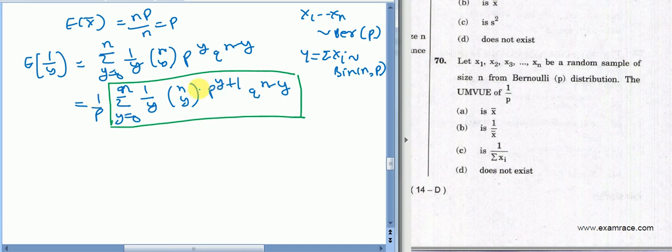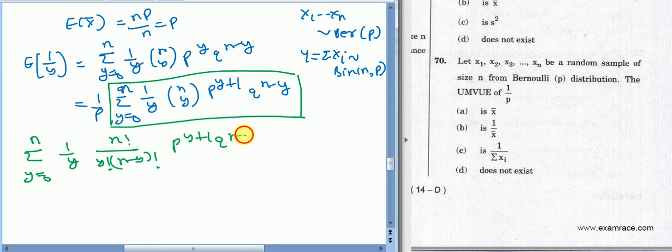Now why will this term not be equal to 1? Let us express it. The summation over y from 0 to n of 1 upon y, written as n factorial over y factorial times (n minus y) factorial, times p raised to the power y plus 1 and q raised to the power n minus y.